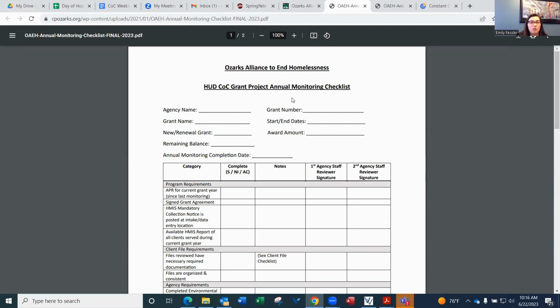When you are completing the annual monitoring checklist, you will need to complete agency name, grant number, the grant name, start and end dates for your grant, if this grant is a new grant or a renewal grant, and the total grant award amount. And then at the time that the annual monitoring checklist is being completed, what the remaining balance of that grant is. And then the date that you are completing this checklist.